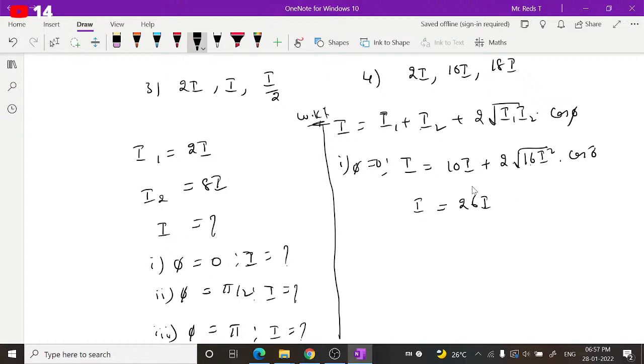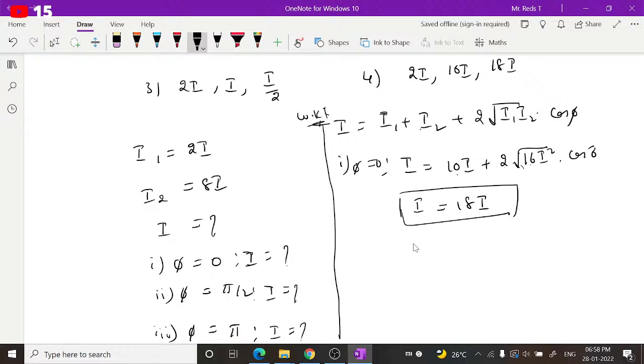Is it 10 plus 16 or root 16 is 4, right? I made a small mistake, guys. Root 16 is 4. 4 into 2 is 8. So 10 plus 8 is 18. 18 I will get. So this will be the resultant intensity in the first case.